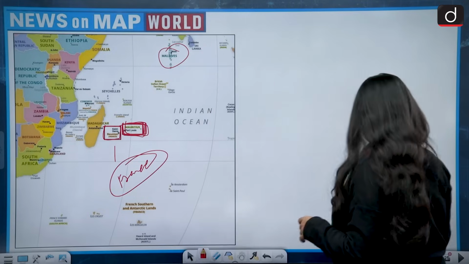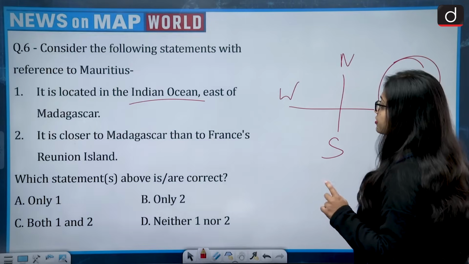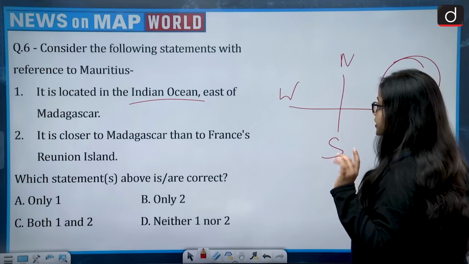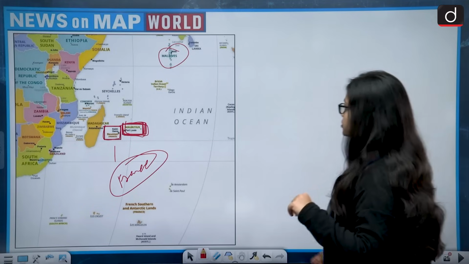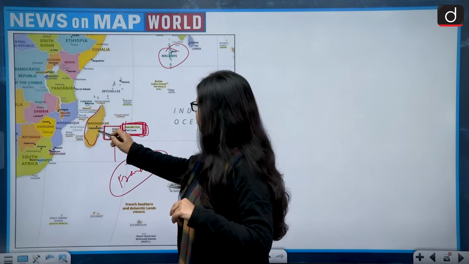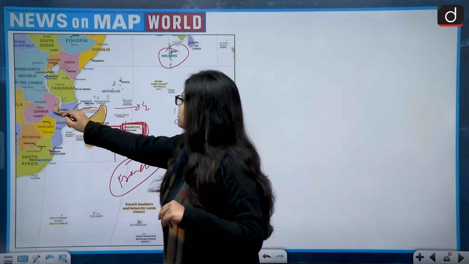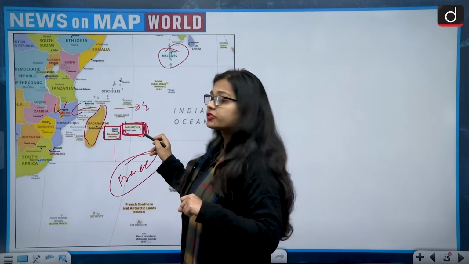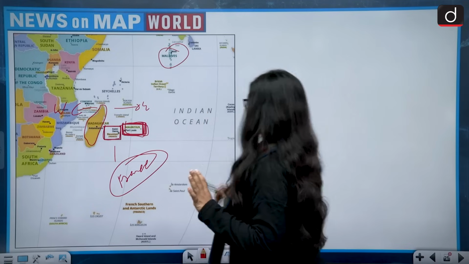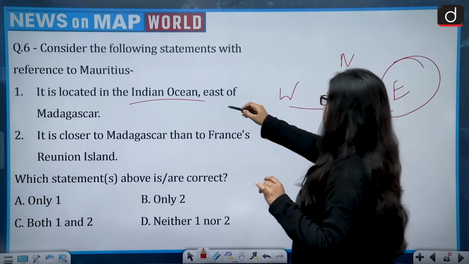So what was the first statement? First was, it is located in the Indian Ocean, east of Madagascar. That is correct. This is Madagascar, and this is east-west. So Mauritius is situated to the east of Madagascar. The first statement becomes correct.